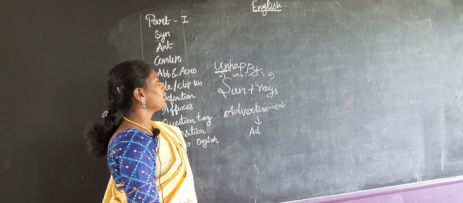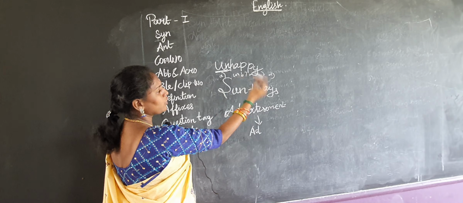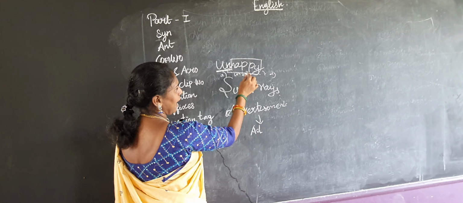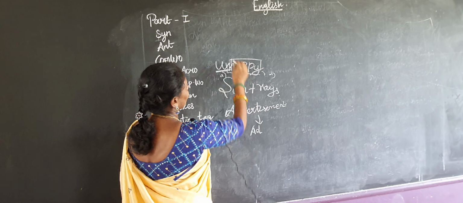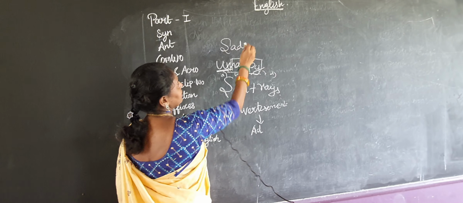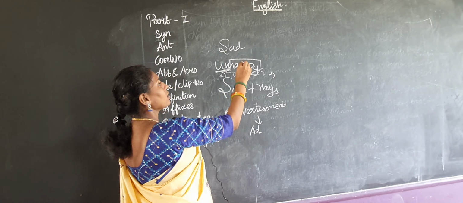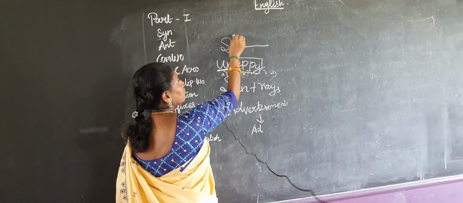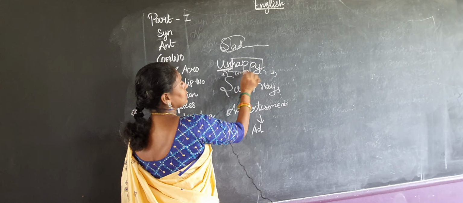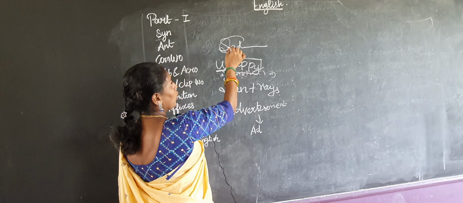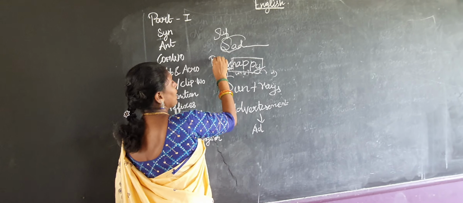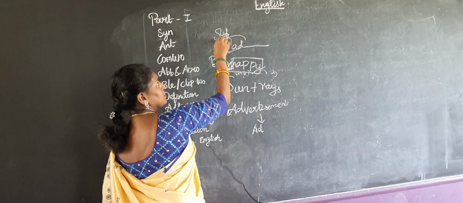And the next thing, suffixes. Here happy is given, or otherwise they will give sad, and you have to add after the root word. After the root word, if we add, this is a suffix, and this one is a prefix.